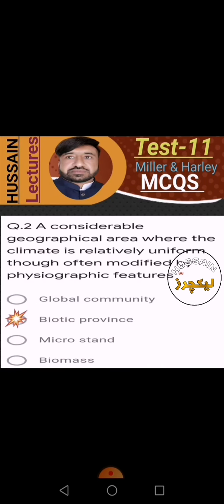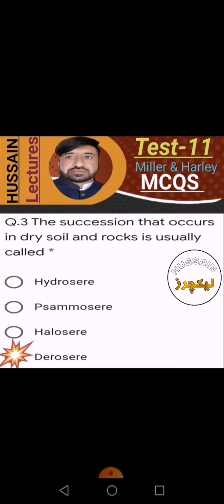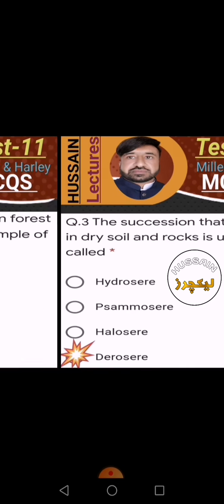A considerable geographical area where the climate is relatively uniform, though often modified by physiographic features, is called global community, no; microstand, no; biotic province, yes. The succession that occurs in dry soil and rocks is usually called hydrosere, no; psammosere, no; halosere, no; xerosere, yes.